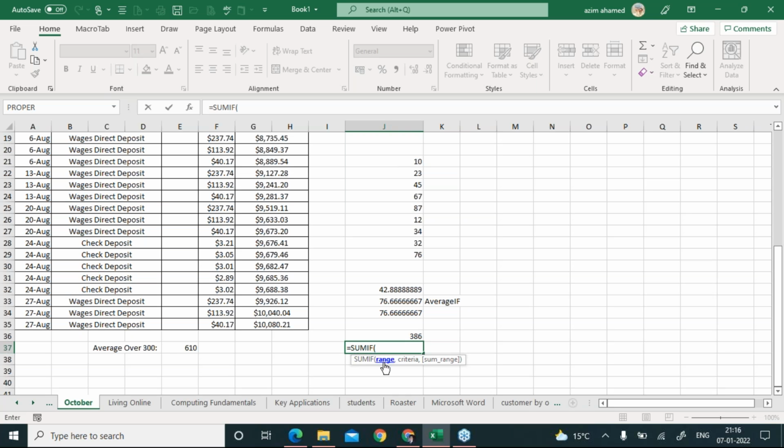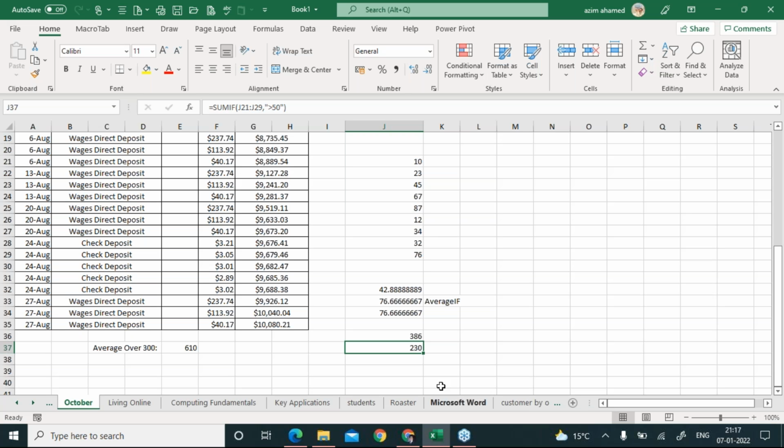So it says give me the range. I've given the range here. Now it says, okay, tell me the criteria. So I said double quotes, more than 50, and I hit enter. And the total of cells that have a value more than 50 is 230.